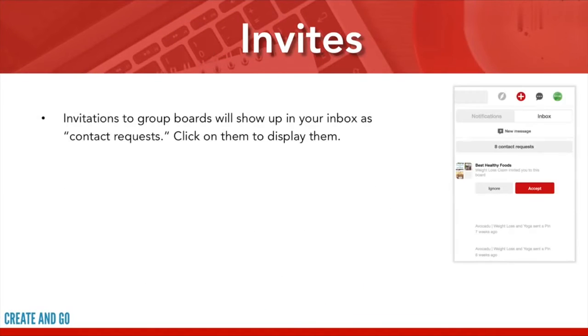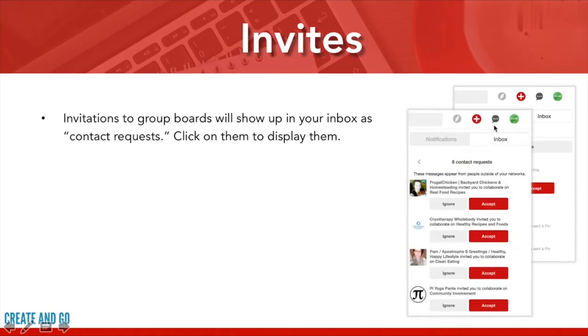As far as invitations go, invitations to group boards will show up in your inbox as contact requests. It shows up like this in your inbox, up here in the top right of your profile. You click on inbox, and then if you click on the contact requests right here, it will pull up this box. These are all group board invitations that people have sent to me,